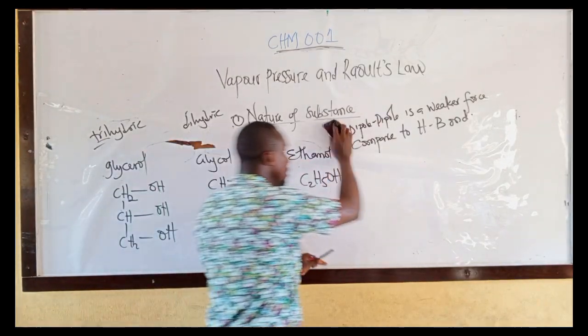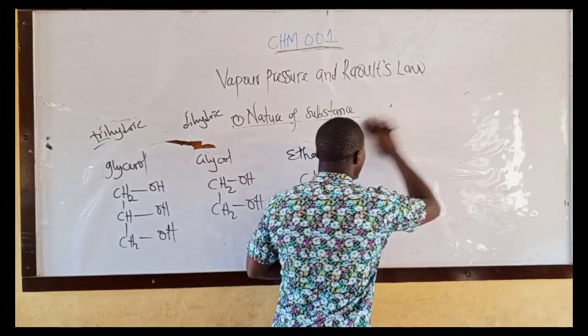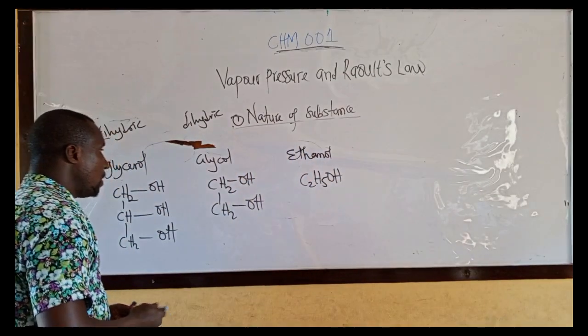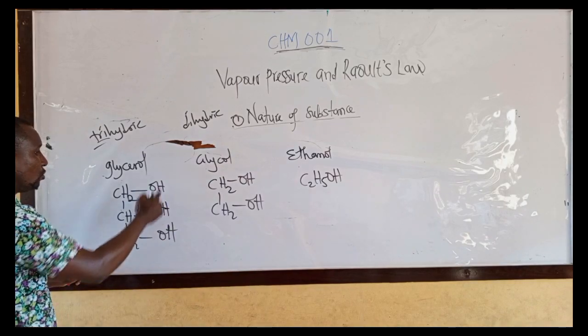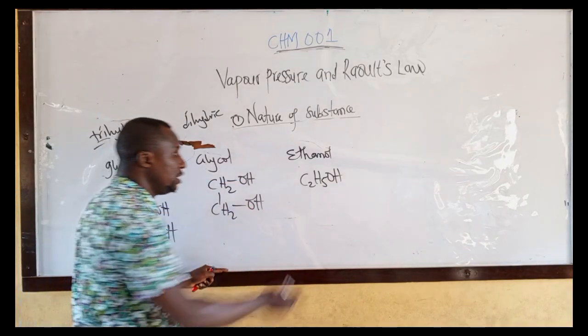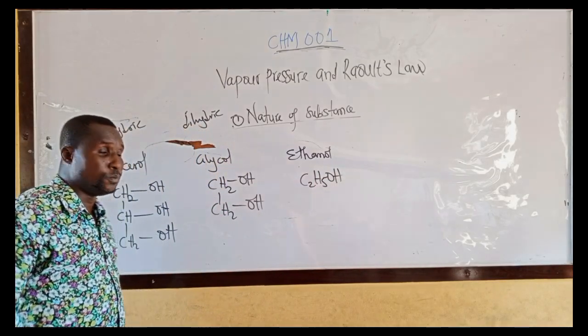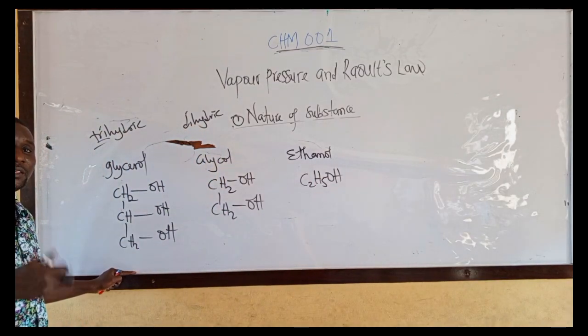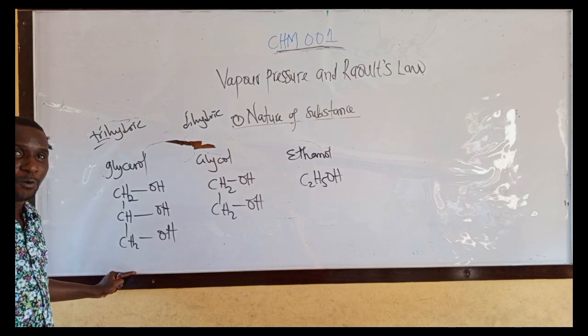Let us look at that. Which one of them will have the highest vapor pressure? This one has 3 hydroxyl groups, this one has 2 hydroxyl groups, and this one has only 1 hydroxyl group. The more hydroxyl groups they have, the more hydrogen bonds they will form.